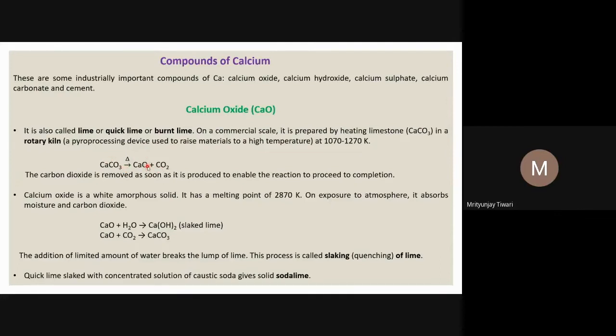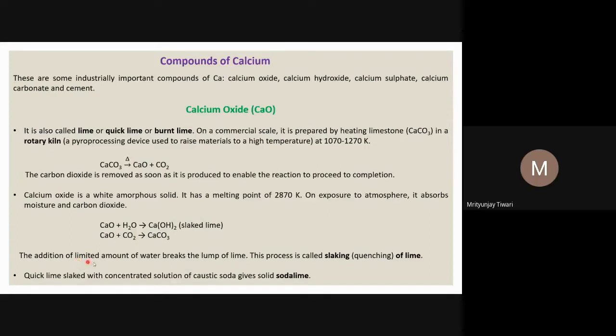So this will form calcium carbonate. When calcium oxide is exposed to air, it can react with the carbon dioxide present in the air and form calcium carbonate. Calcium oxide also has a very high affinity with water, so it absorbs water from the moisture in the atmosphere, and it forms Ca(OH)2, calcium hydroxide, which is called slaked lime. That we will also see later on. Slaked lime is quenched lime.